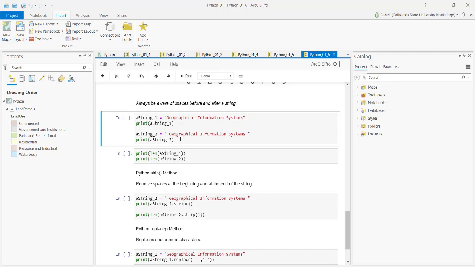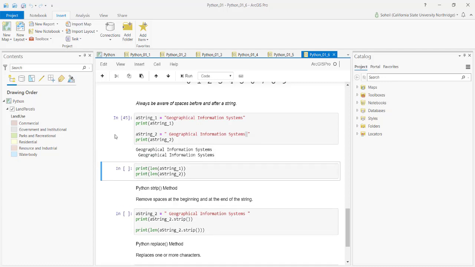So here I have, in this case, geographical information system. There's no space before or after. Here I do have spaces before and after. And that sometimes creates tons of confusion for you guys. And we mostly don't want that. We want to remove all spaces before and after in our work.